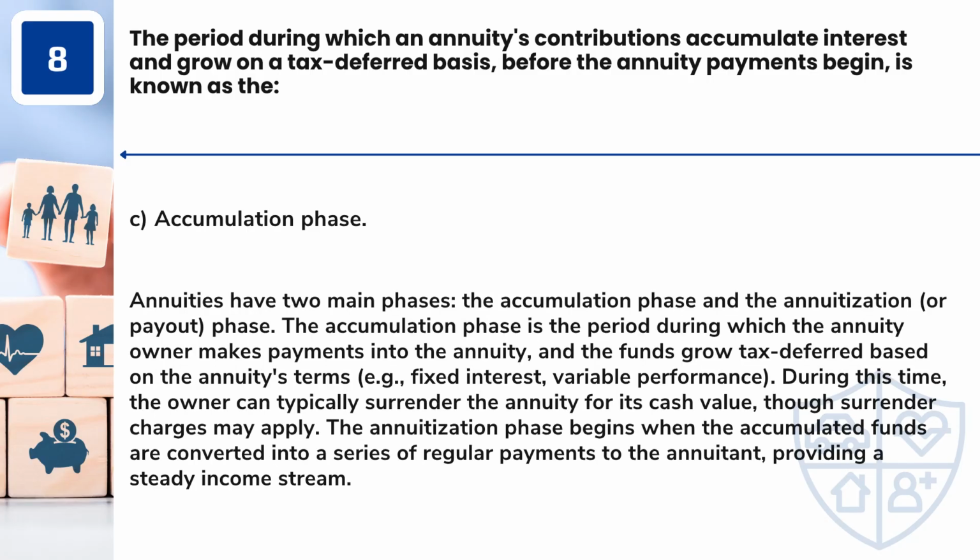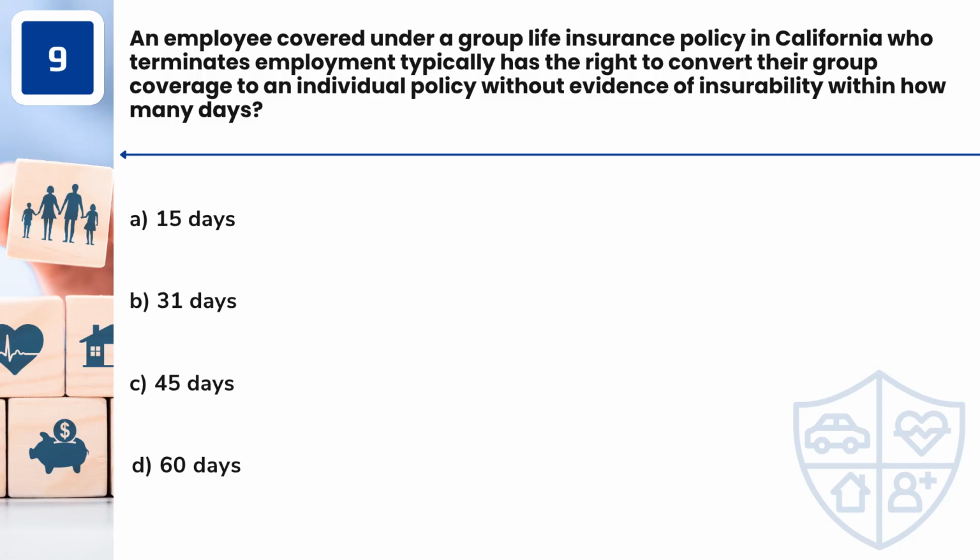Answer, C. Accumulation phase. Annuities have two main phases, the accumulation phase and the annuitization, or payout, phase. The accumulation phase is the period during which the annuity owner makes payments into the annuity, and the funds grow tax-deferred based on the annuity's terms, for example fixed interest or variable performance. During this time, the owner can typically surrender the annuity for its cash value, though surrender charges may apply. The annuitization phase begins when the accumulated funds are converted into a series of regular payments to the annuitant, providing a steady income stream. Question 9.